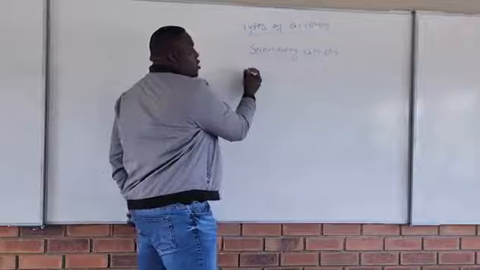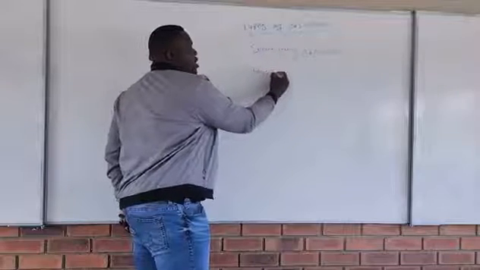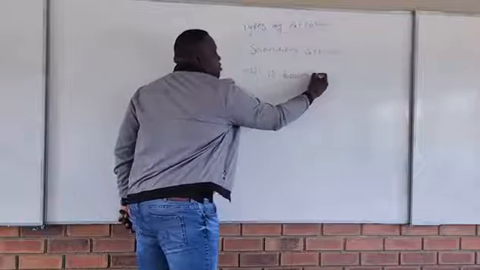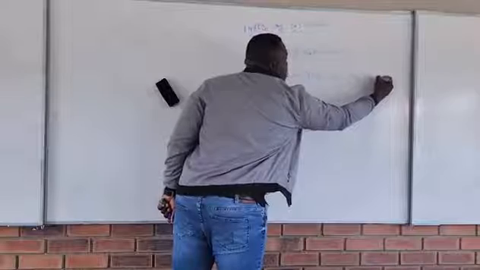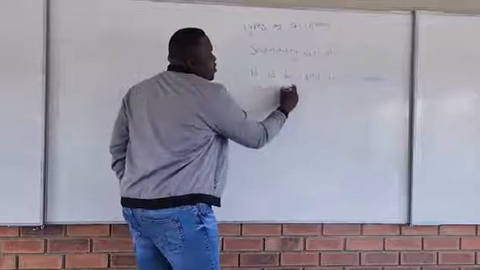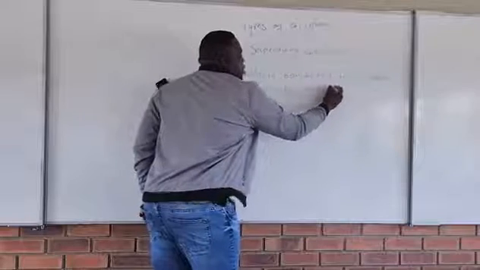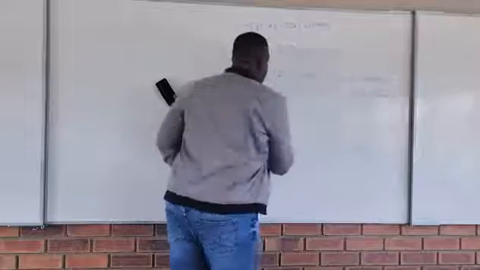In a secondary alcohol, OH is bonded to a carbon that is bonded to two other carbons.